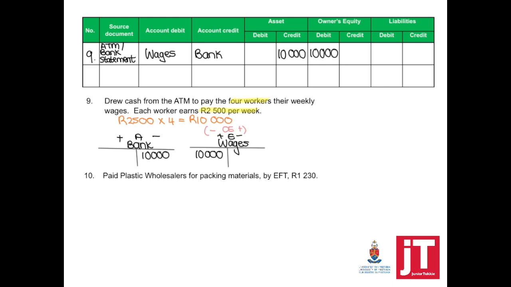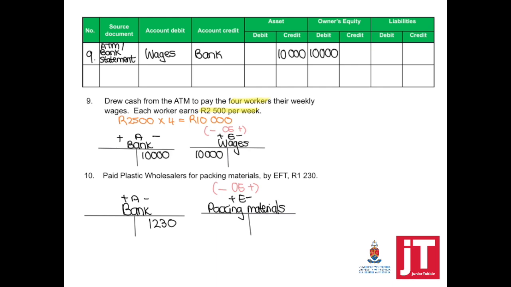Number 10. Paid Plastic Wholesalers for packing materials by EFT, 1,250. Account credited, bank. Why? Because we bought packing material. Sometimes a common mistake is that we write Plastic Wholesalers. That is not an account name.